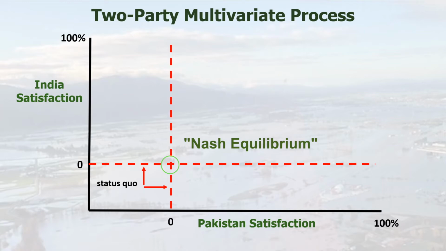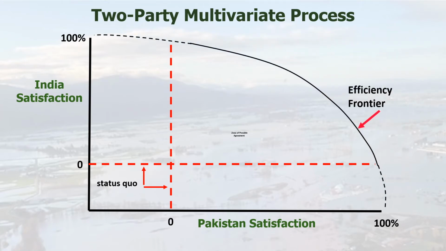The Nash Equilibrium is named after John Nash, who received a Nobel Prize in 1994 for work that he did in the 50s. Nash also said that those parties could get to a better place if they could somehow overcome the obstacles that keep them at the Nash Equilibrium. That better place is anywhere between the status quo and the efficiency frontier, in a region called the Zone of Possible Agreement.